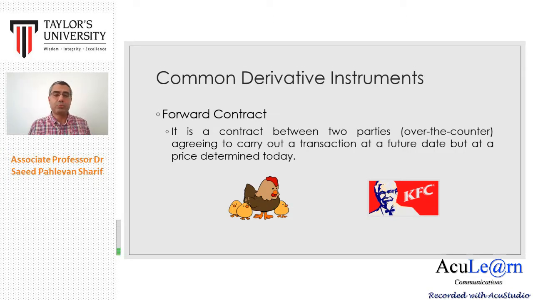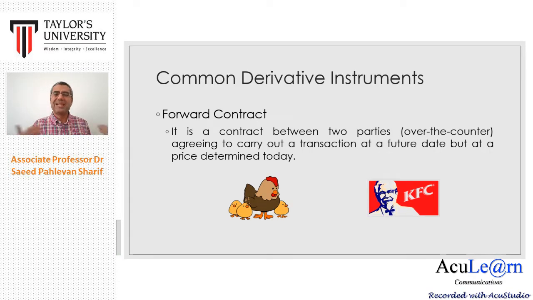So if the price dropped to 8 ringgit per kilo, the farmer would not be happy because it would be a loss for the farmer, but now the farmer can still sell it at 10 ringgit per kilo. But KFC lost the opportunity of buying the chicken at a lower price. But actually, they are fine with it because they knew that the price may move in a way that they make more profit.